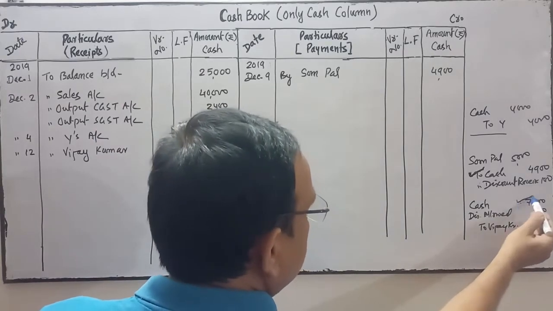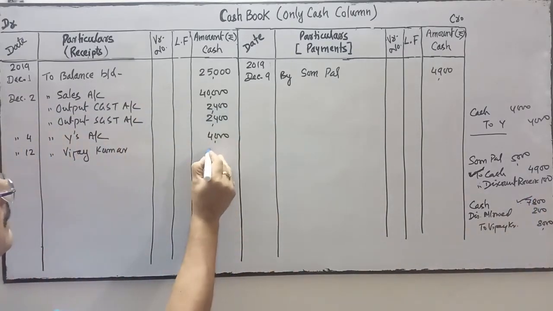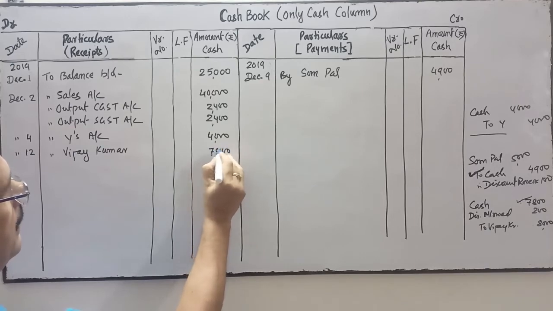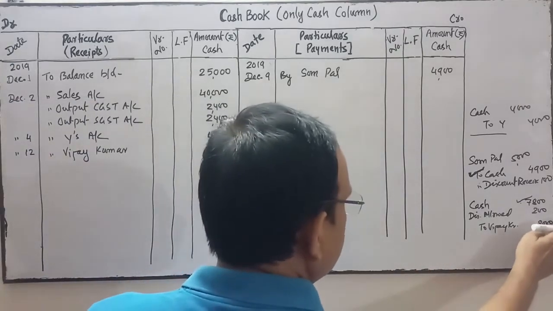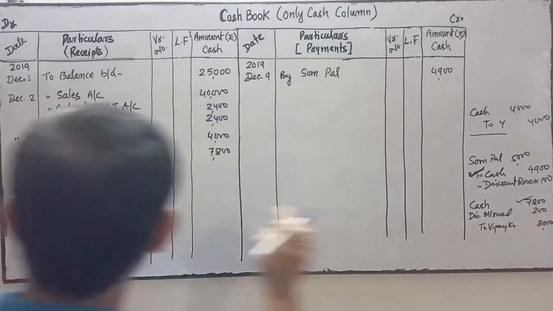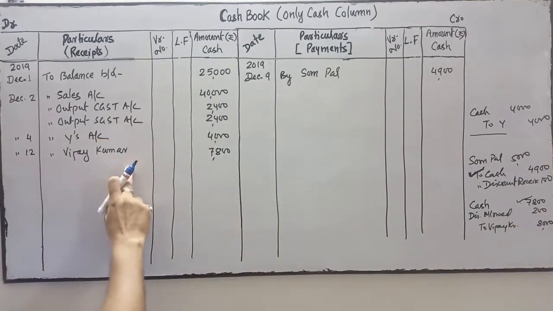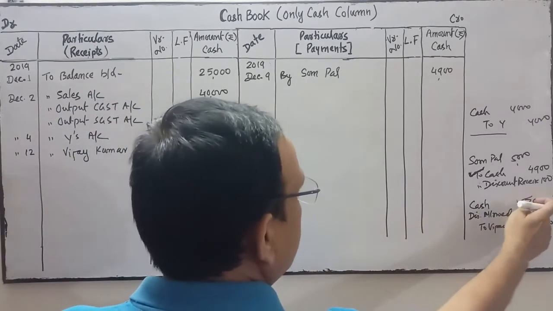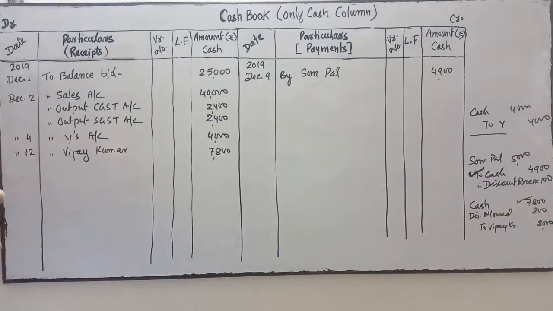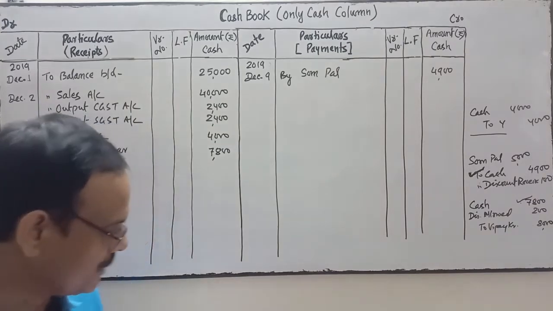We will write 7,800, not the amount of Vijay Kumar. We will write it in the particulars to Bijay Kumar. Opposite of cash is to Bijay Kumar, but the amount we will write is this one. Okay, these are the rules of ledger posting.